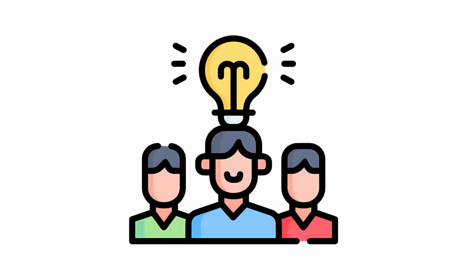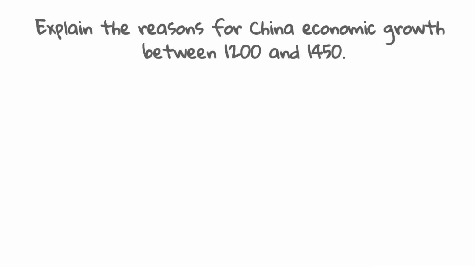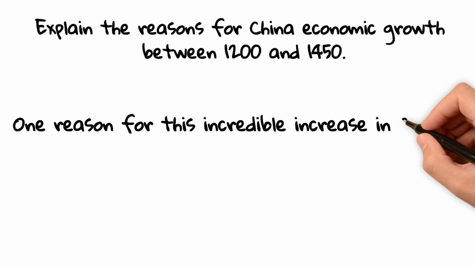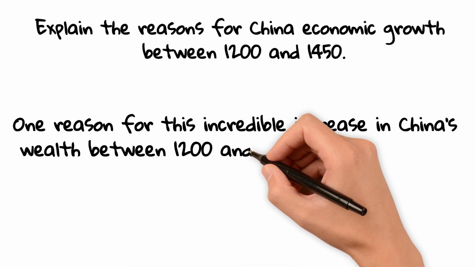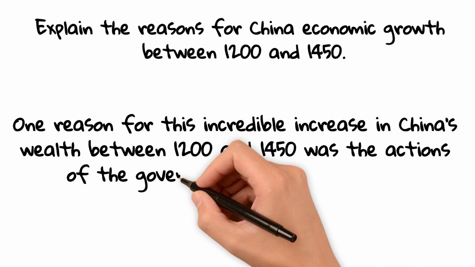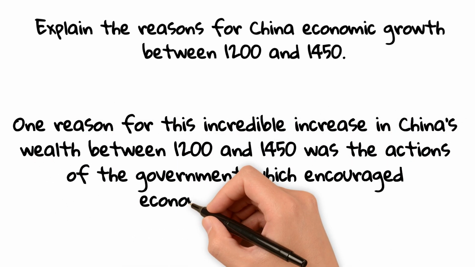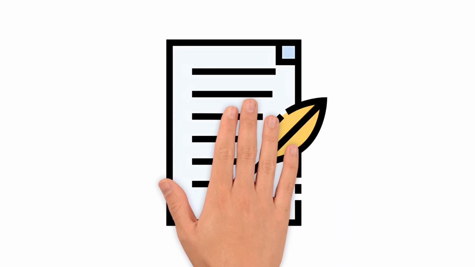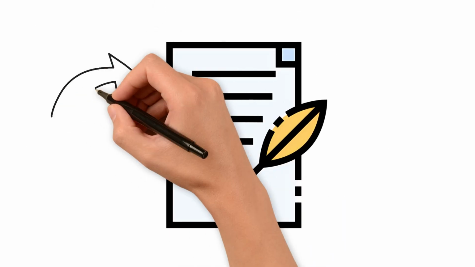If the task or question you were asked was, explain the reasons for China's growth between 1200 and 1450, a claim might be, one reason for this incredible increase in China's wealth between 1200 and 1450 was the actions of the government, which encouraged economic development. That claim would be the first thing in your argument at the top of a paragraph. You're setting out right away what you're going to prove.